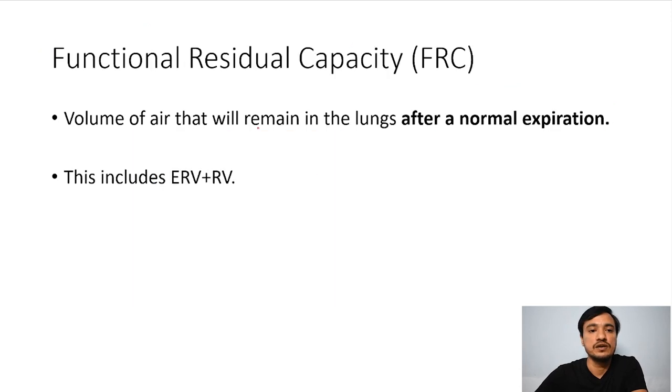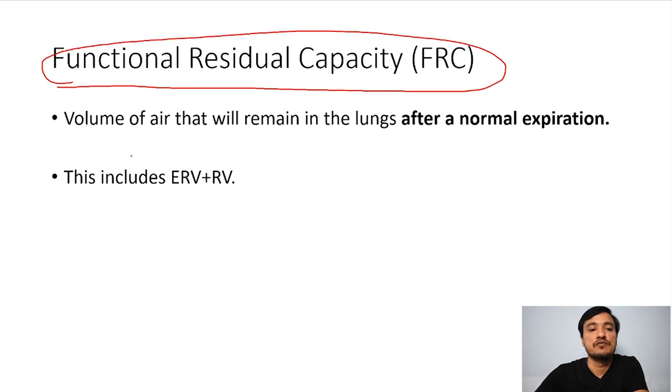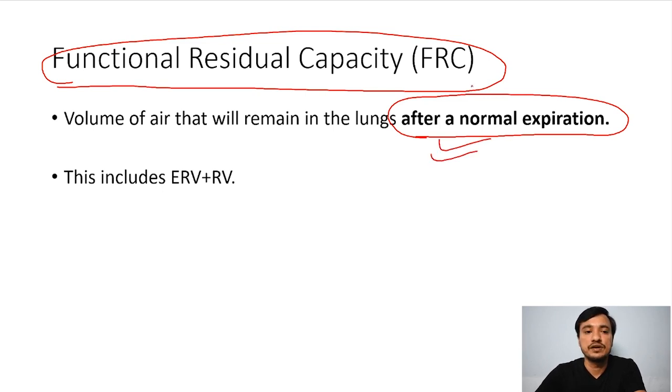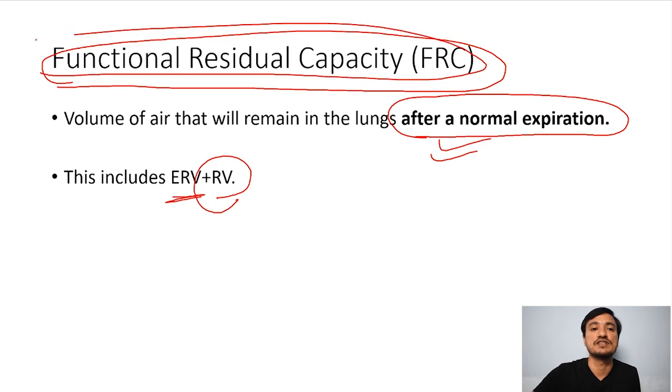Then functional residual capacity. It is the volume of the air that will remain in the lungs after normal expiration. How much air will remain in the lung? These include expiratory reserve volume, the volume of air I can release with forceful expiration, and then there is residual volume, which I cannot release. This is functional residual capacity.